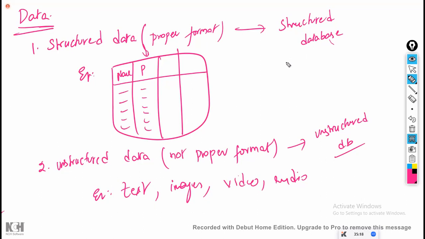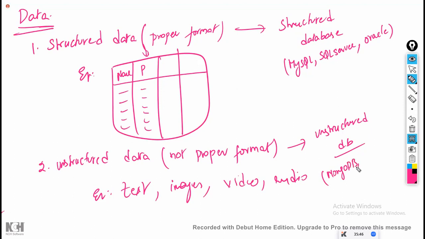Examples of structured databases: MySQL is a database name. SQL Server is a database name. Server here doesn't mean servers and connections, nothing like that. It is just the name. Oracle is also a database name. These are all names, and in them structured data will be stored. Like here, we also have MongoDB.